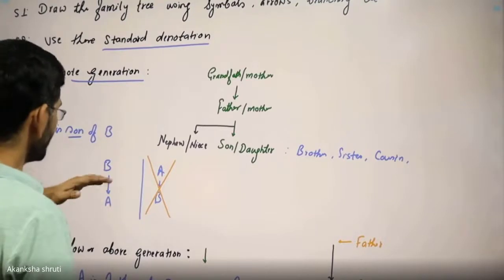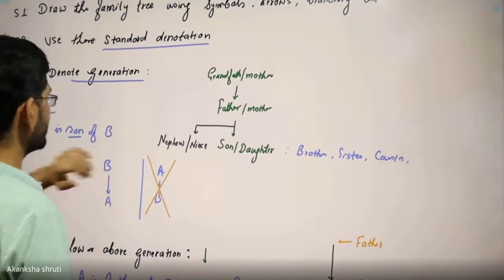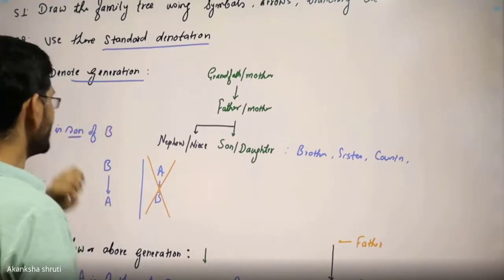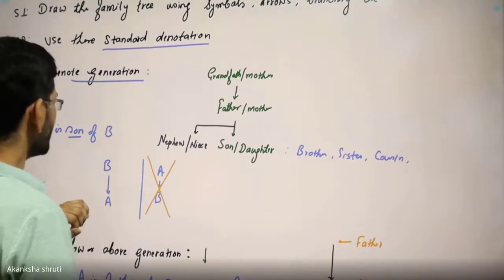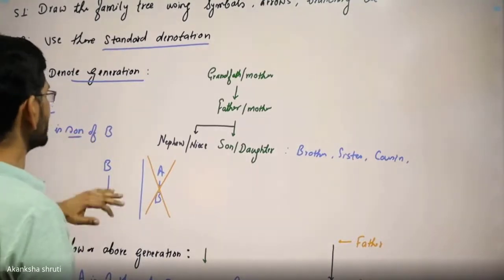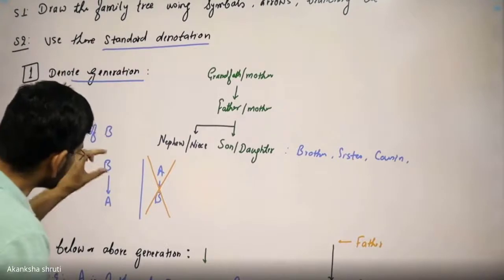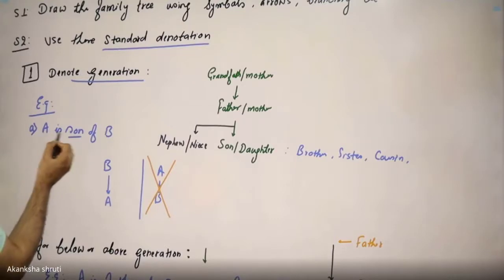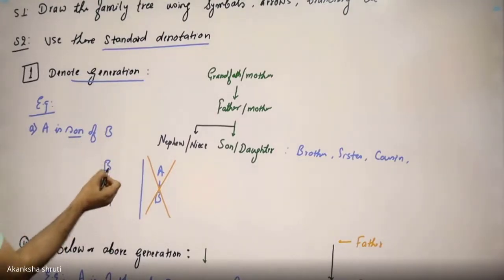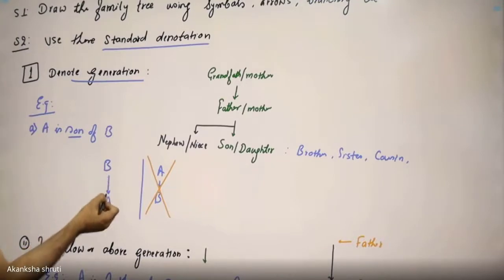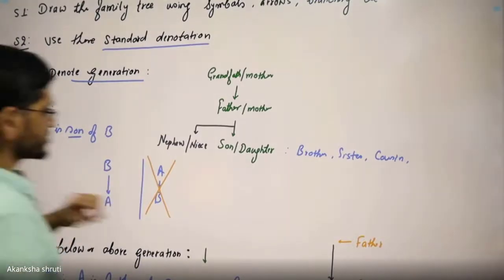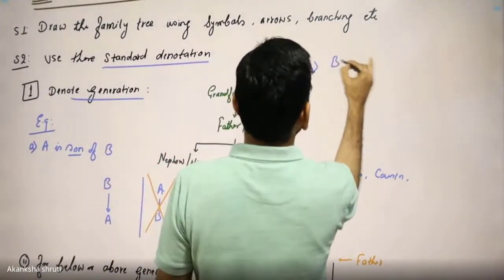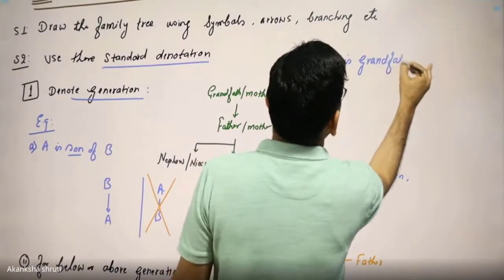So A is at the lower generation than B. Students, it may be asked, A is grandfather of B or A is grandson of B, then such denotation should be in two steps. But be careful, here we have taken A is son of B, so A is below B and the arrow is downward. Let us take one more example, or let us rewrite one more example. B is grandfather of A.